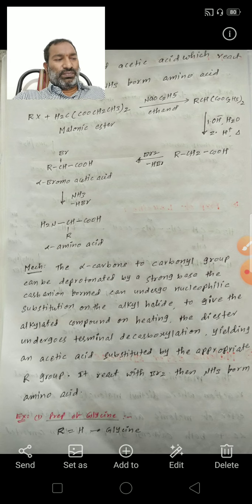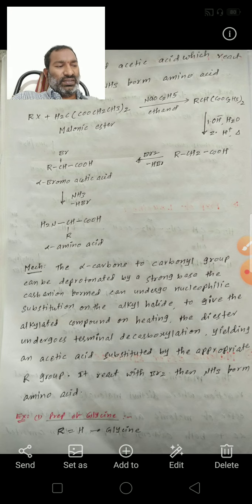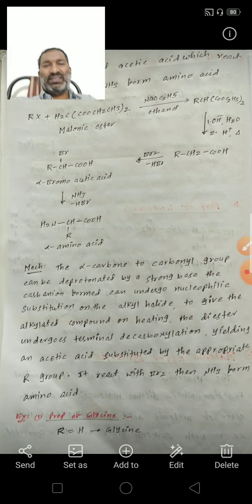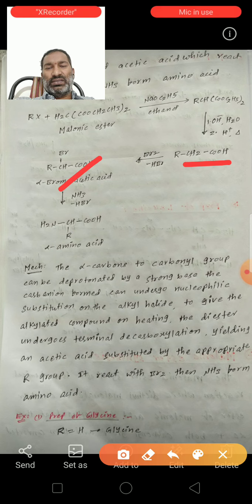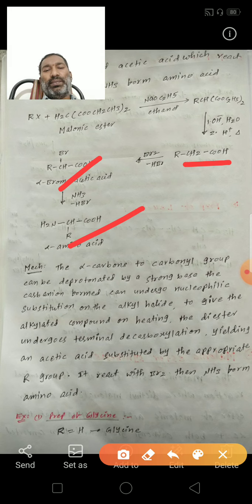First the malonic ester containing the 2 alpha acidic hydrogens is converted to a substituted acetic acid. The substituted acetic acid reacts with bromine to form an alpha bromo acetic acid. This reacts with ammonia to form an alpha amino acid.